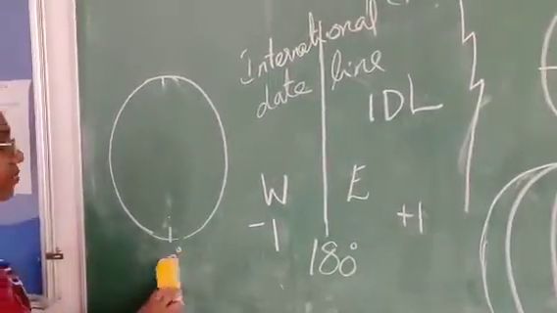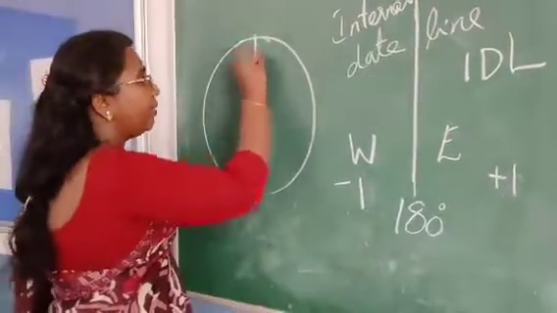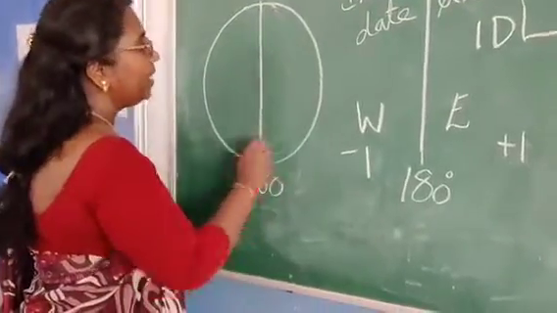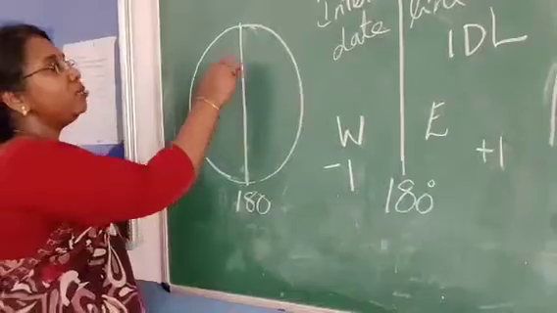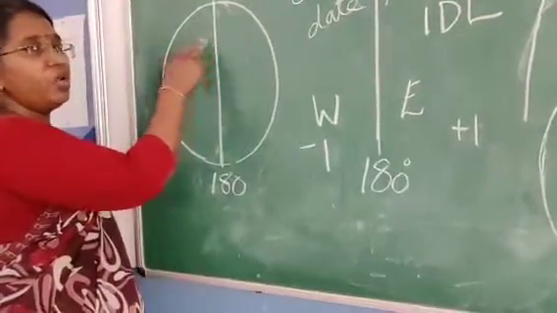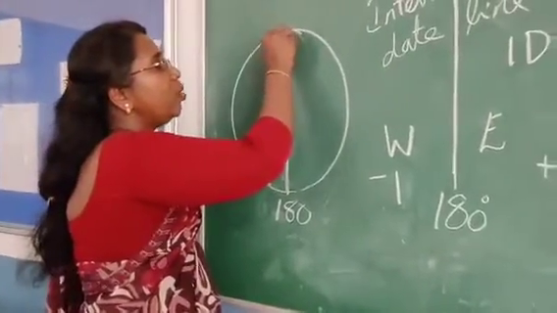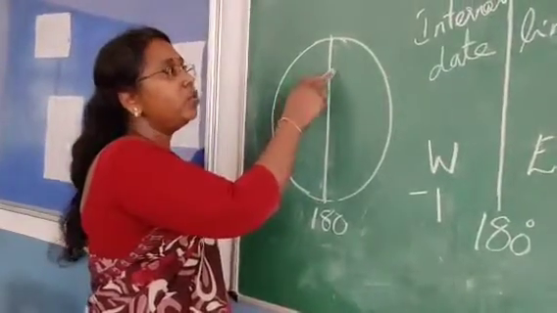Let me make it 180 degree here. This is the diametrically opposite of 0 degree, remember. And you see it is passing through the oceans actually. But suppose countries are also lying on its way, not only the oceans. Once it passes through a country, it will divide the country into 2 different days.